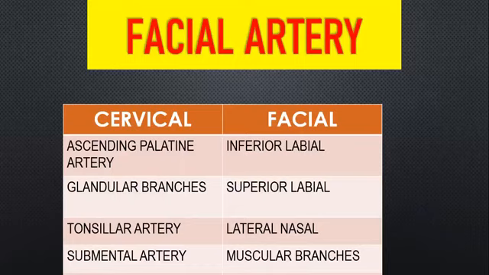It is going to supply those glands. Tonsillar artery, so it is related to the tonsils. And submental artery, so it is going to supply your mylohyoid muscle and the lower aspect of your mandibular region. Okay, these are the cervical part of the facial artery branches, and we have seen the area of supply.